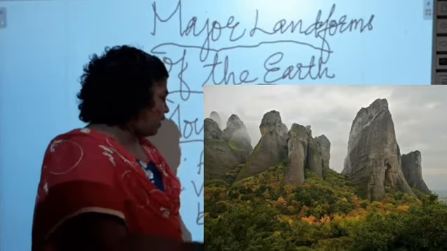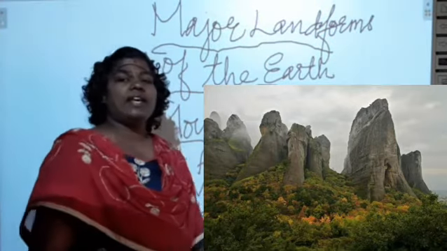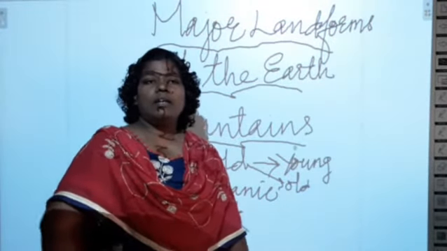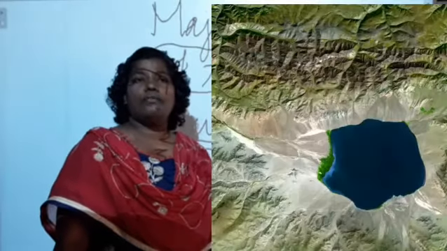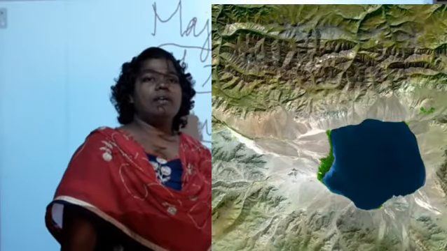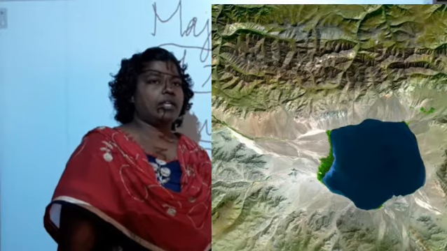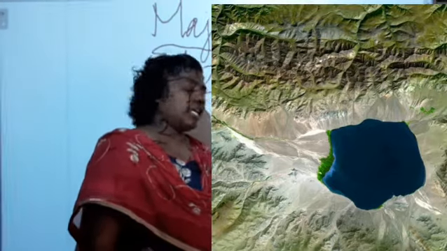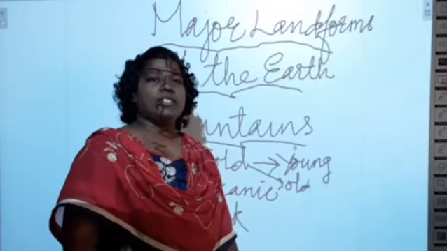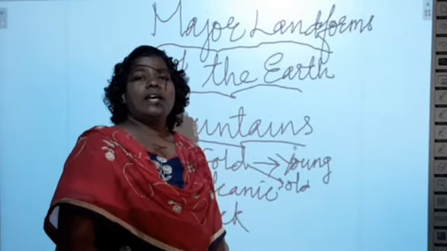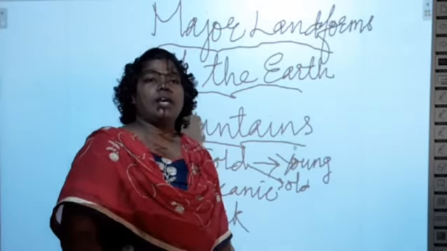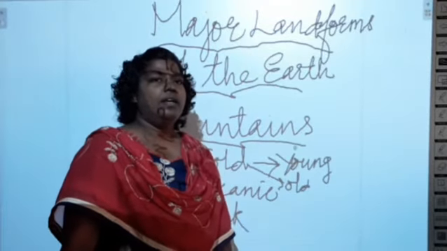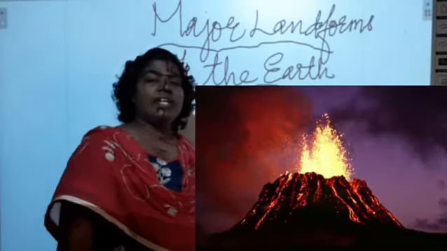Did you understand, children? The next one is volcanic mountain. Volcanic mountains are formed because of the volcanic eruption that occurs on the surface of the earth. When we say volcanic eruption, there are vents through which the minerals and materials come out on the surface of the earth. It is called a vent.